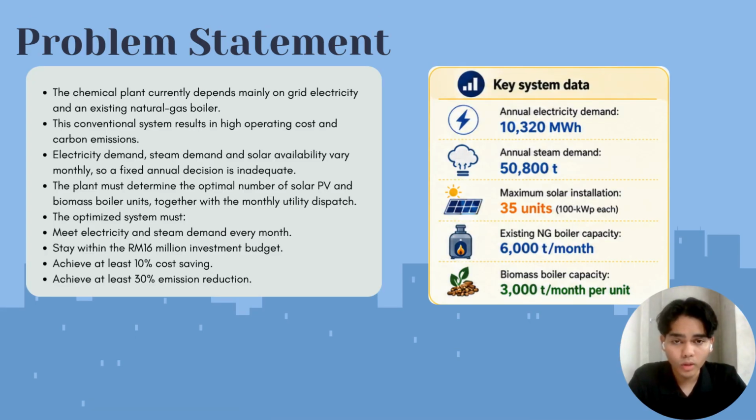Moving on to the problem statement of the project. Currently, the plant mainly depends on grid electricity and an existing natural gas boiler, resulting in high operating costs and carbon emissions. In addition, electricity demand, steam demand, and solar generation vary every month. Therefore, a fixed planning decision is not suitable. The main problem is to determine the best utility combination and monthly operation while meeting demand, investment limits, cost saving targets, and emission reduction targets.